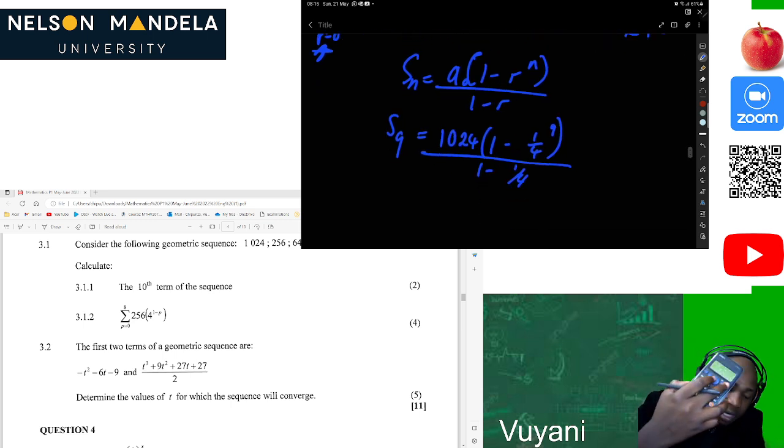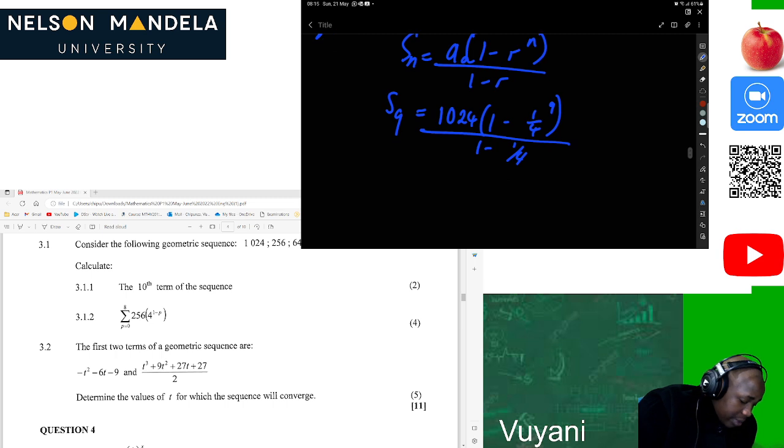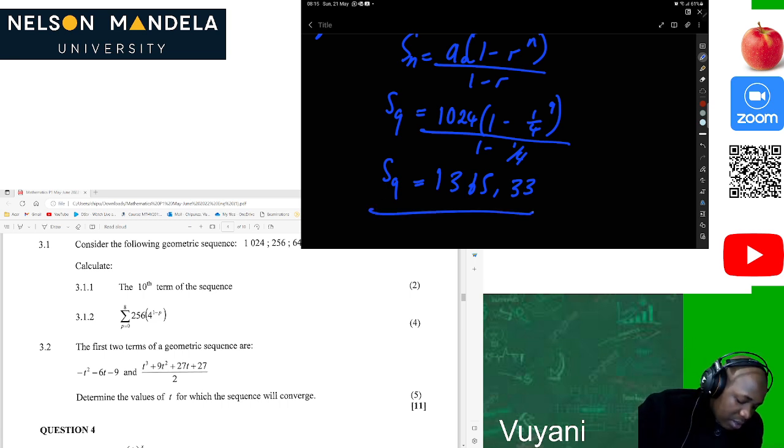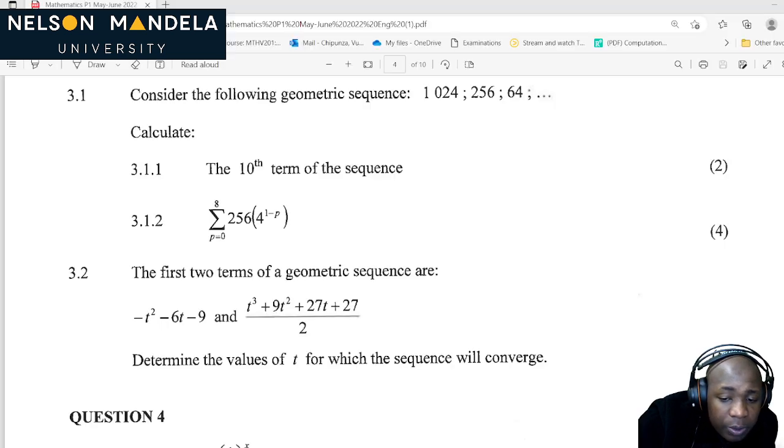Again, we use our calculator. Then we can see that the sum of 9 terms is 1365.33. Okay, because in the instruction they say correct to 2 decimal places, so that's why our answer is like this. We can proceed now. Let's proceed.